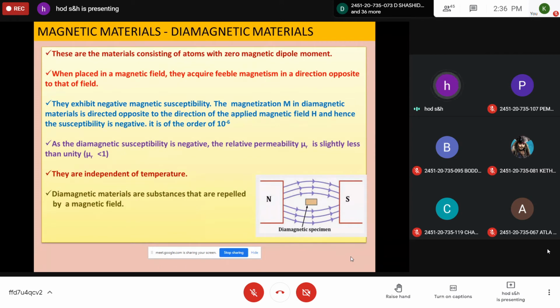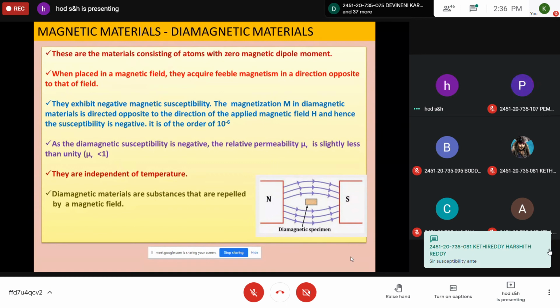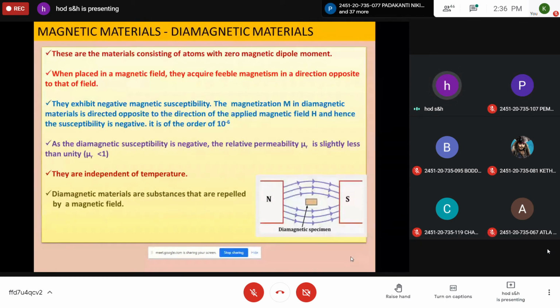And these diamagnetic materials or substances are repelled by a magnetic field. So these are the properties of diamagnetic materials. In diamagnetic materials, the magnetic dipoles are oriented in such a way that the resultant dipole moment is zero. When an external magnetic field is applied, the dipoles align in the direction opposite to the applied field, so that the induced dipole moment repels the applied field.